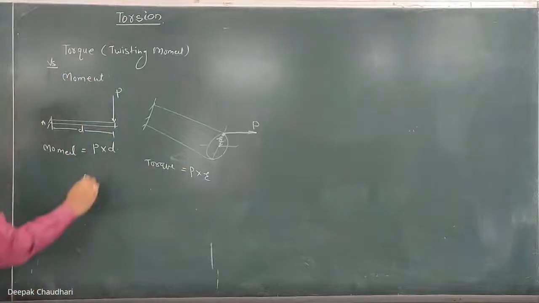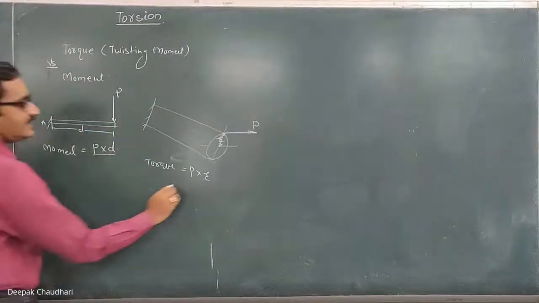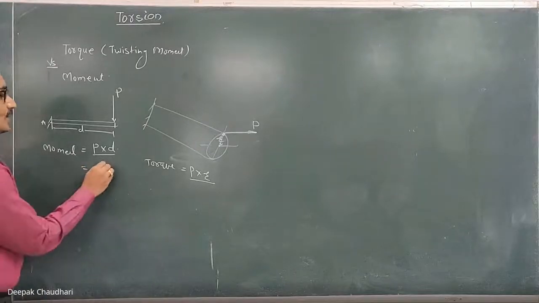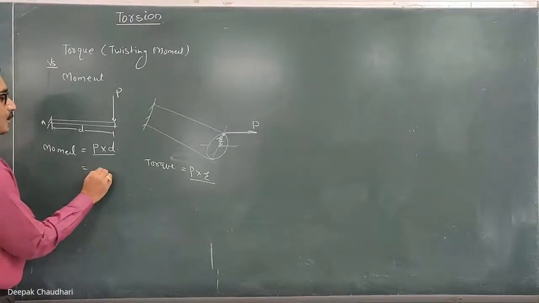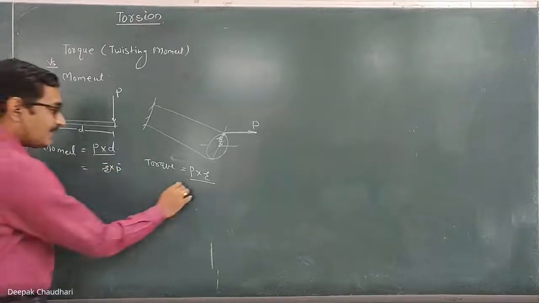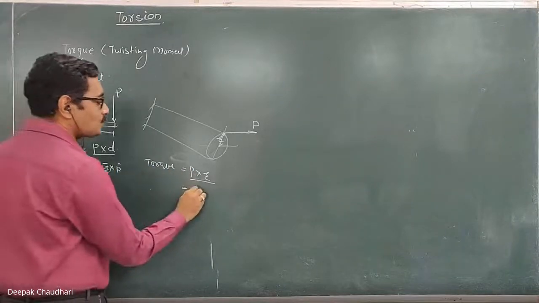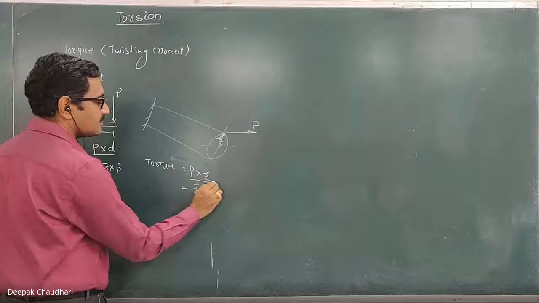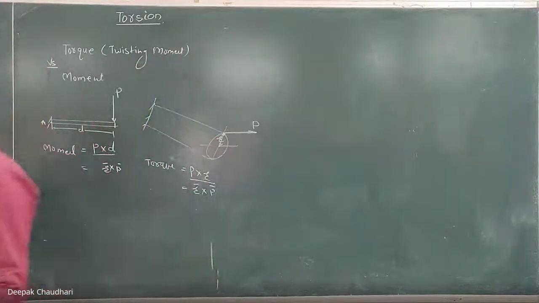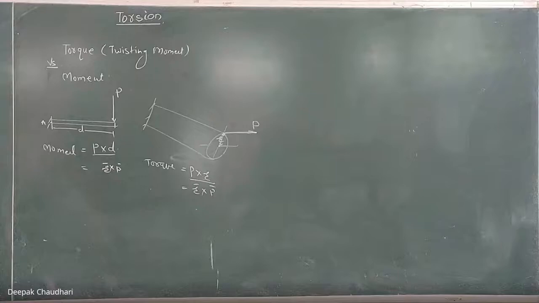But both quantities are the product of the force and the distance. Moment is the product of the force and the distance, and the torque is also the product of the force and the distance. In fact, moment is the cross product of the position vector and the force vector. Similarly, the torque is also the product of the position vector and the force vector. Mathematically, both terms are the same.